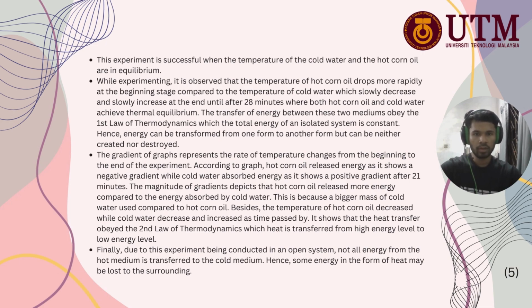Besides, the temperature of hot corn oil decreases while cold water decreases and then increases as time passes by. It shows that the heat transfer obeys the second law of thermodynamics, which states that heat is transferred from high energy level to low energy level. Finally, because this experiment was conducted in an open system, not all energy from the hot medium is transferred to the cold medium. Hence, some energy in the form of heat may be lost to the surroundings.